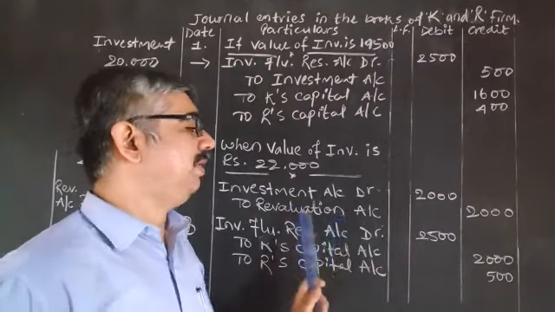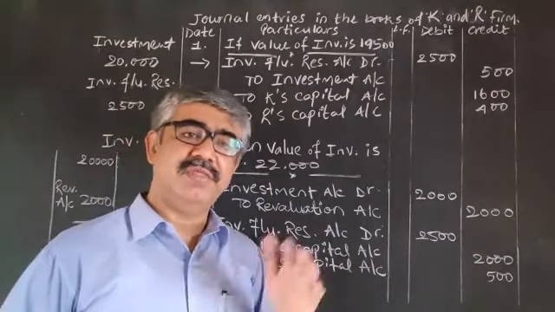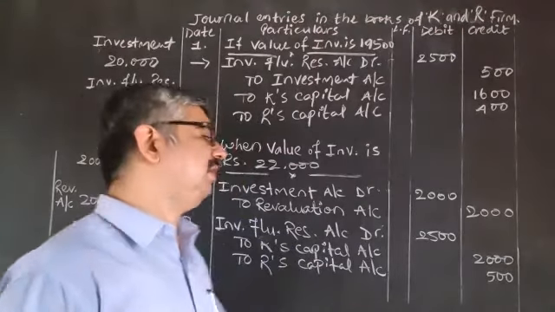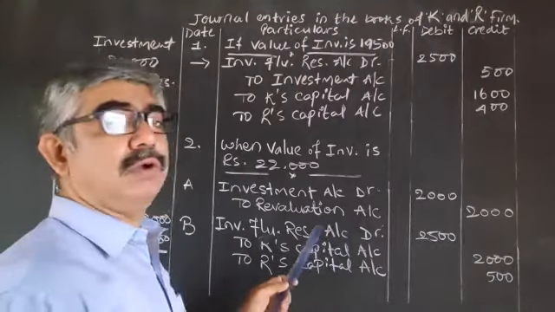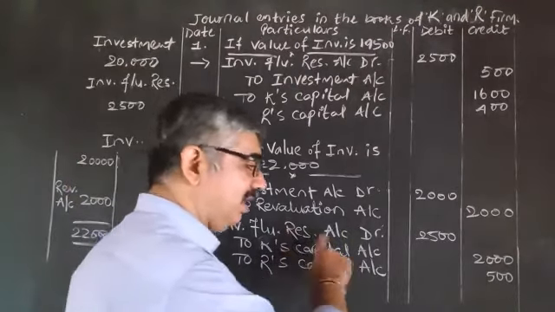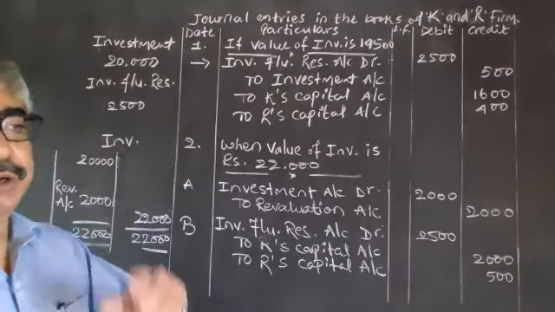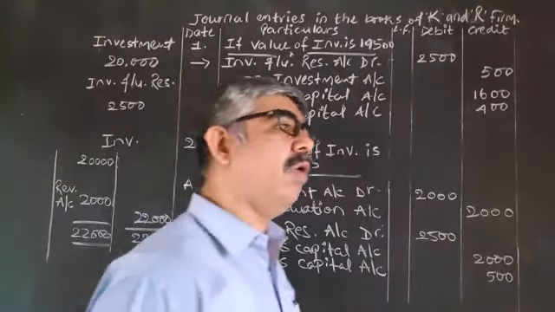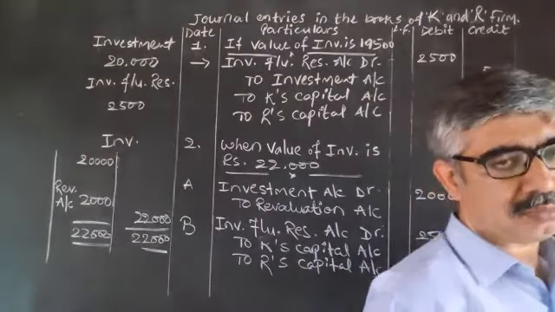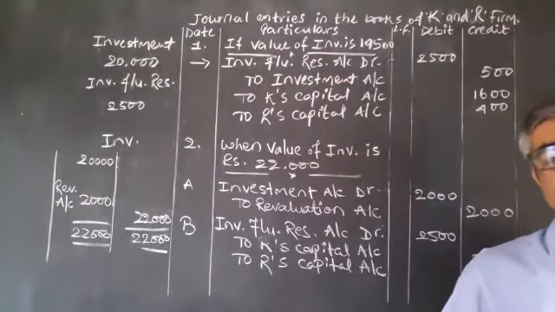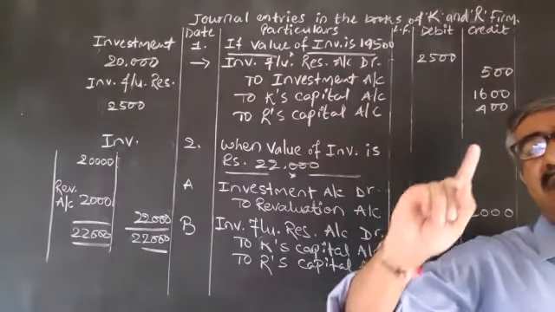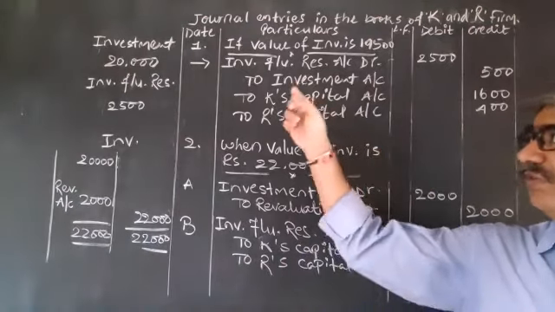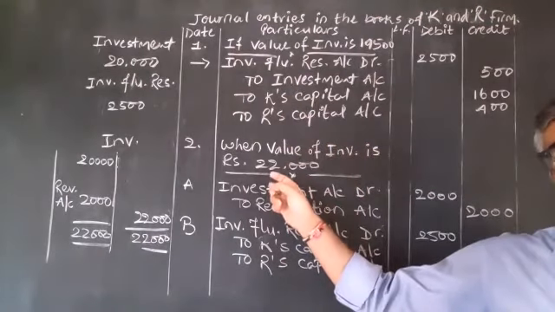So investment account is debited to revaluation account, and then because there is no need of fluctuation reserve now, it should be cancelled by debiting it and transferred to partners' capital accounts in their old P&L ratio. Is it okay? This is just the first question, in which there are two sub-questions, 1 and 2.